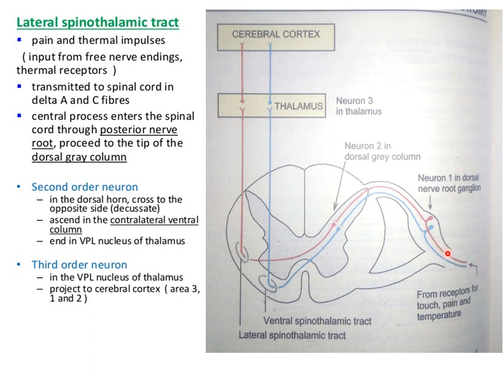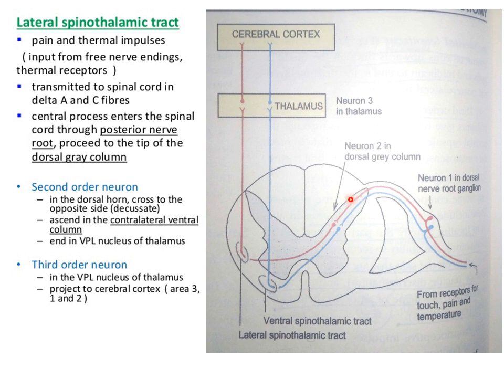This is the peripheral axon of the neurons in the posterior root ganglion, and they divide and they enter into the spinal cord. Now this is the first order neuron of the lateral spinothalamic tract. Now the central fibers of these neurons enter the spinal cord, and they divide into ascending and descending branches.